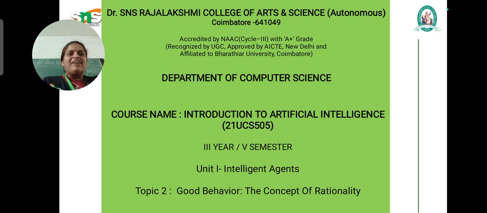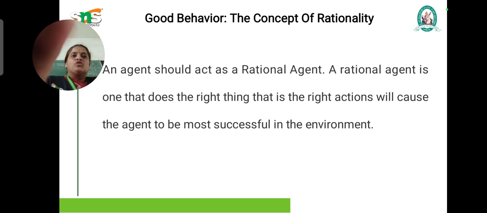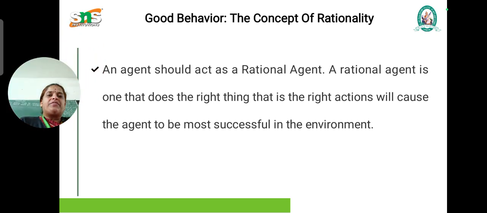Hi, this is Lavanya. Now I'm going to take a topic in artificial intelligence. In that particularly we are going to see about a chapter of intelligent agents. In intelligent agents, the first topic we are going to talk about is good behavior, the concept of rationality. Before we go into the concept of rationality, we have to know a few introductions